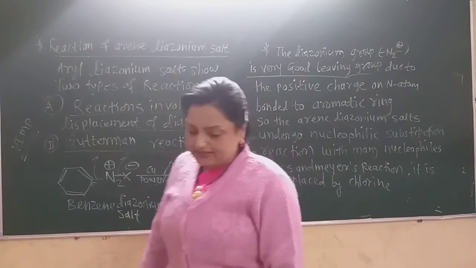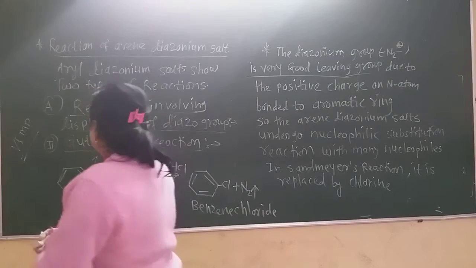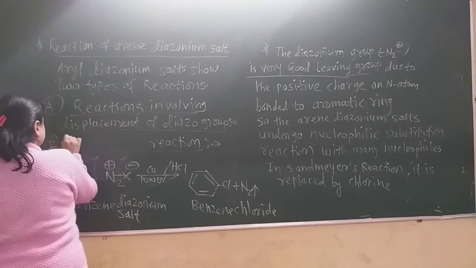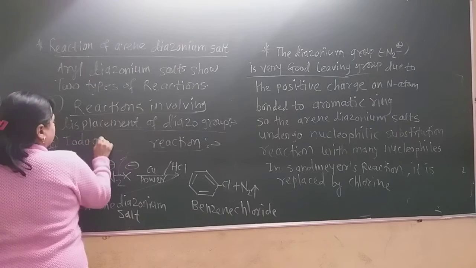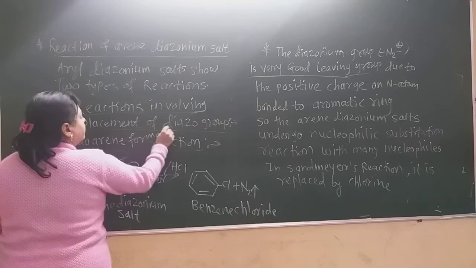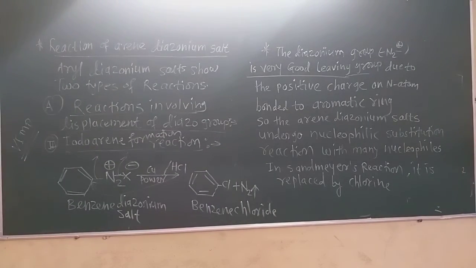Then again there is the third reaction. The name of that reaction is the iodoarene formation. Now see the third reaction, iodoarene formation. In that reaction the reactant is the same, that is the benzene diazonium salt.